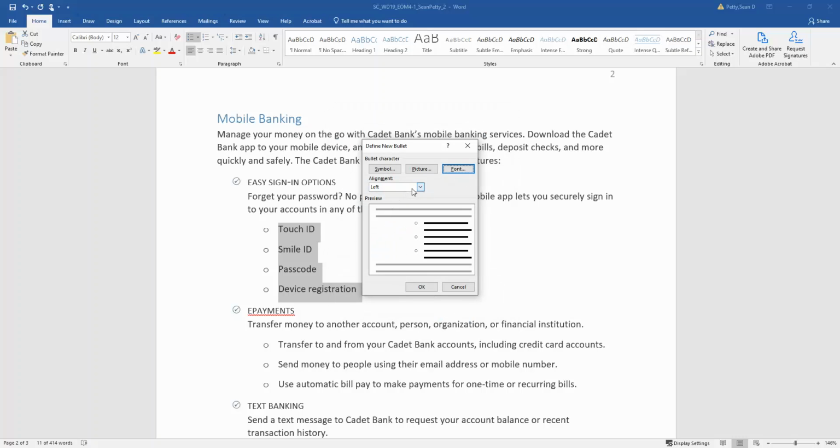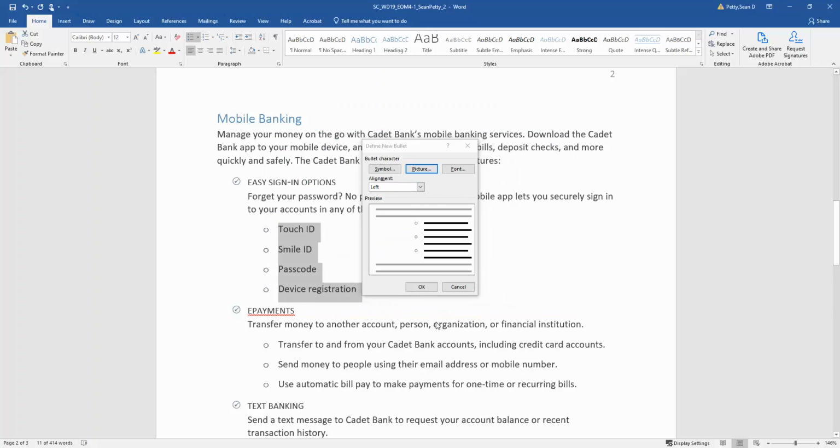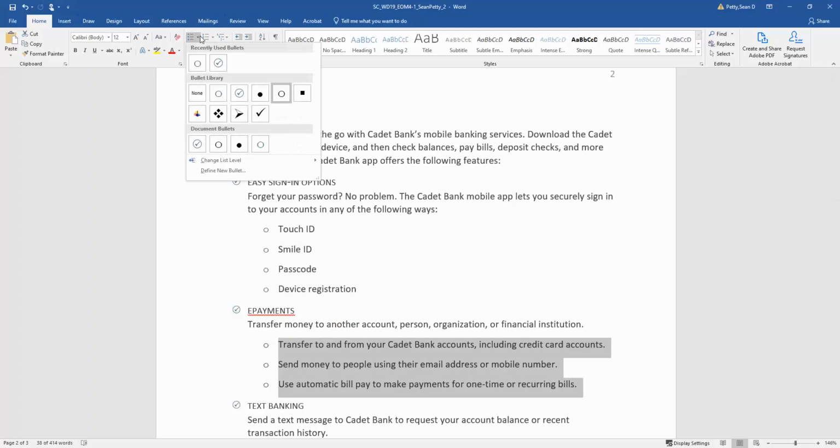And then I'm going to go ahead, oops, I don't want to do that. I'm going to go ahead and click OK again. And it's difficult to see, but it does update that bullet. So I'm going to go ahead and apply it. And if I look over here, if I did this correctly, I should see the other bullet. You can kind of see a subtle difference between the black bullet that they have here versus this new one that we created with the color.